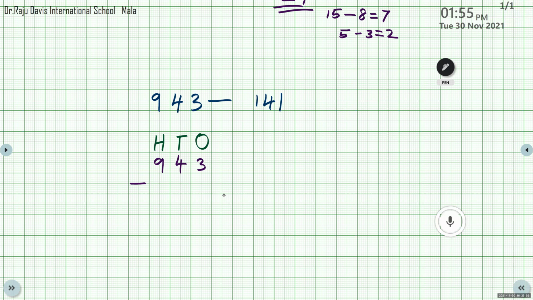Now, hundreds place, it is 9 minus 1. When we subtract 1 from a number, what will be the answer? 9 minus 1, the answer is 8. The answer is 802. So let's write in the notebook.